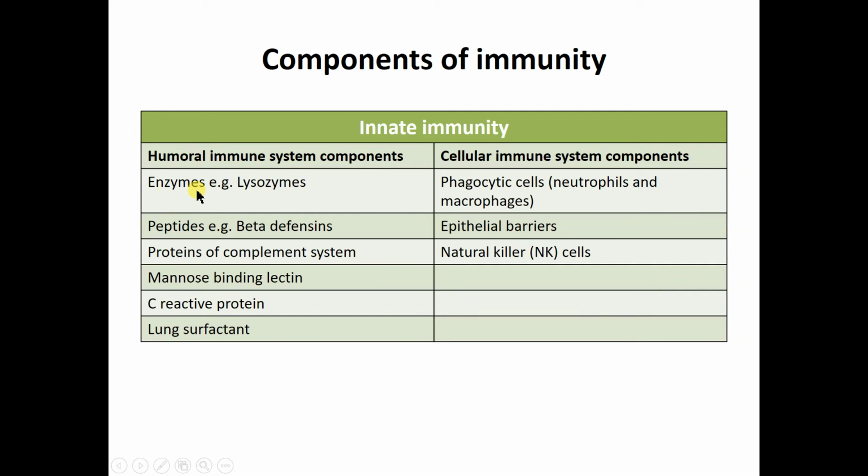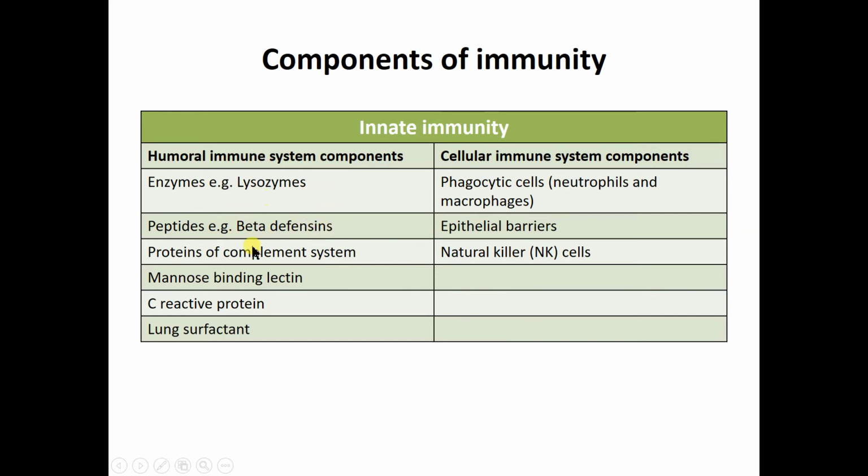One is enzymes, like lysozyme and phospholipase A2. These lysozymes are mainly present in the tears and also in the saliva. So they are part of innate, natural protection. Then certain peptides, for example beta defensins.